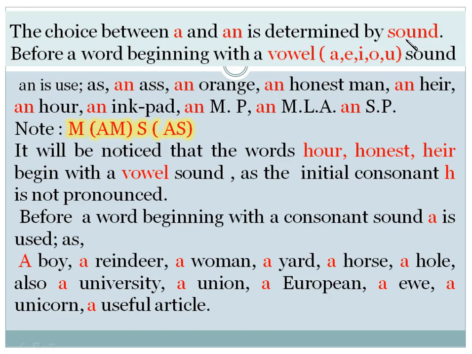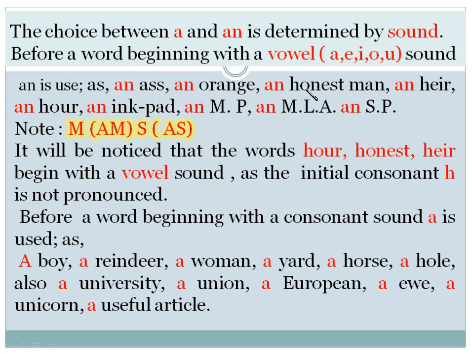We have to listen to the sound of the word. Before a word beginning with a vowel sound, vowels meaning A, E, I, O, U, an is used. If there is a sound A, E, I, O, U in the beginning, we use an. Example, an apple. The sound is A. We use an because A is a vowel. Orange, the sound here is O, a vowel sound. So we use an orange.